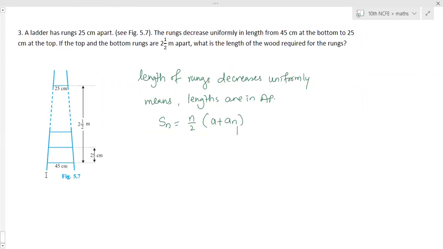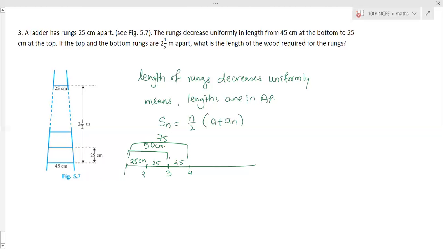What they have given: the distance between two rungs is 25 centimeter. Distance between three is 50. That is distance between three. So suppose this is the length. This first to second rung difference is 25 centimeter. Second to third is 25. So total from 1 to 3, the difference is 50 centimeter. Now till fourth, again 25. That means from this to this, it is 75.